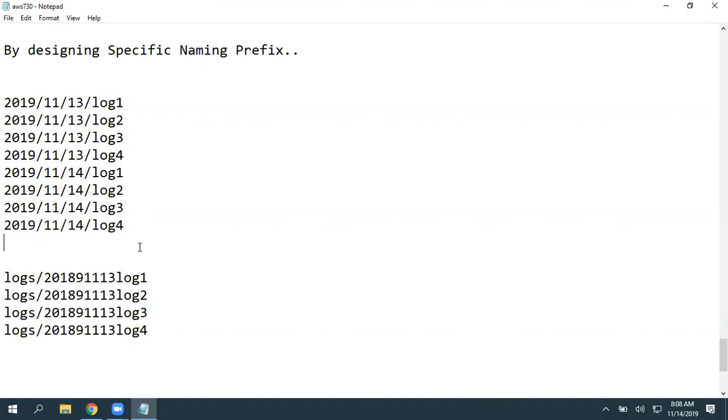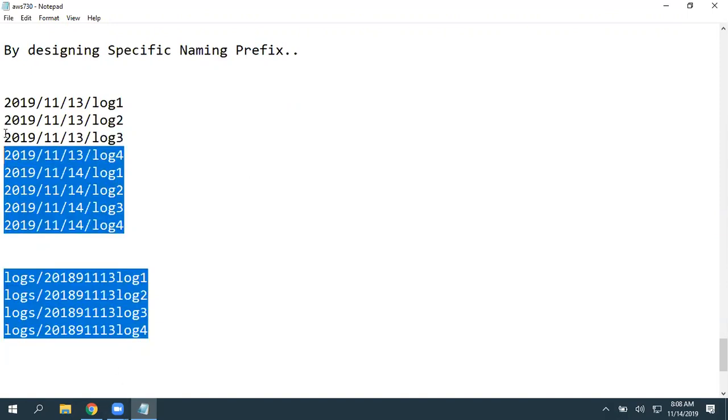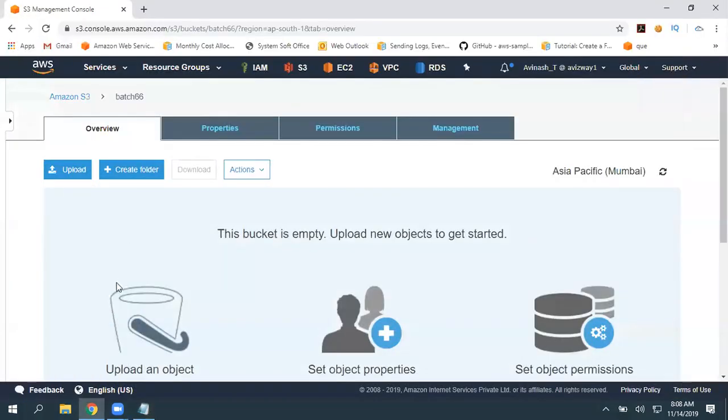Which one gives quick results whenever you are running a query? The first one can easily give the result. Why? Because here we are not maintaining any format, so the query needs to execute across everything. But with the first one, it is going to verify the prefix first, November 14th. So it is always good to maintain a unique prefix, and by using that unique prefix, you can query the data.